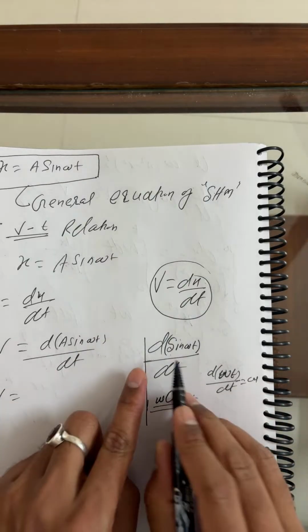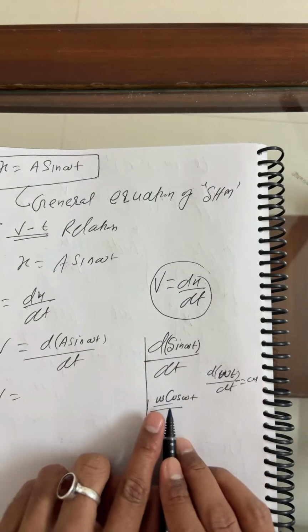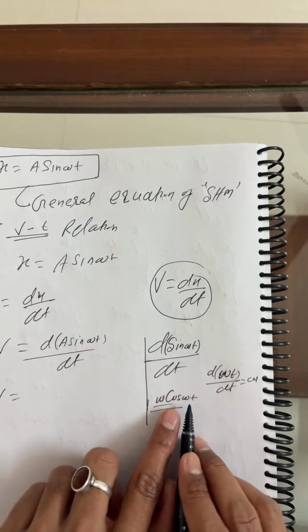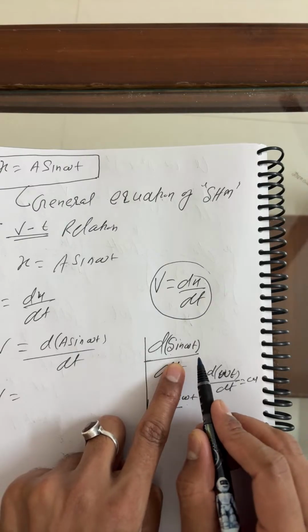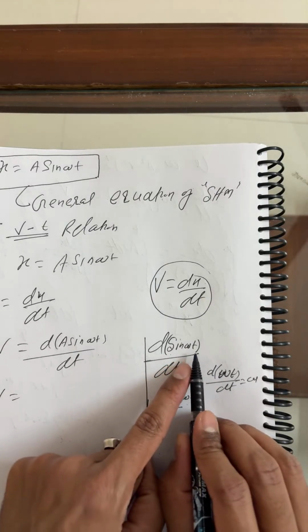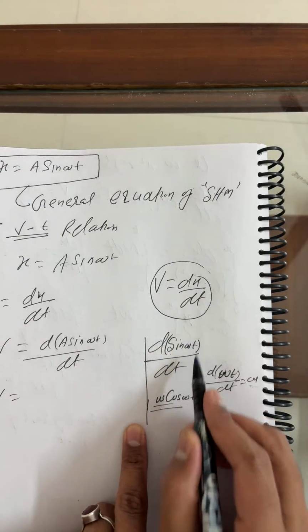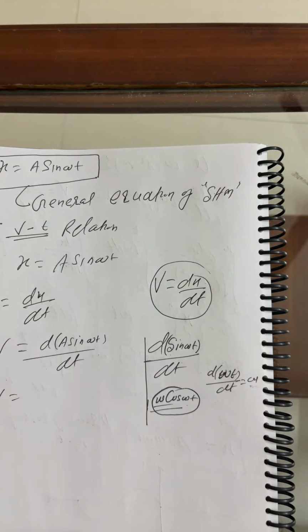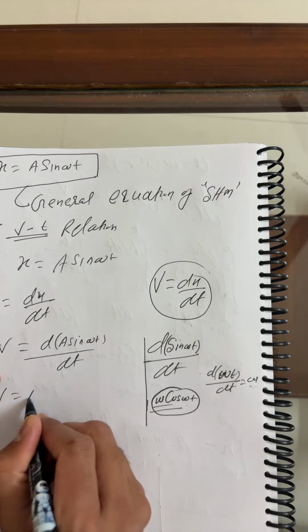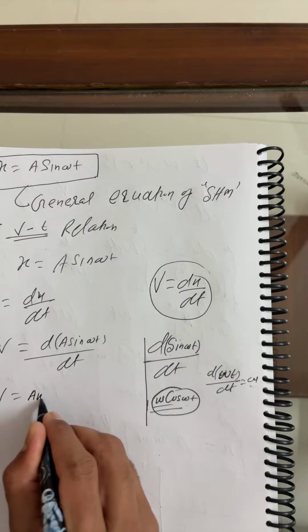What is the chain rule? For the differentiation of sin omega t, first differentiate sin, which equals cos, writing the entire function as it is. Then differentiate the secondary function, omega t, which gives omega. So finally the differentiation of sin omega t is omega cos omega t. Here A is a constant, so A will come out, and omega is also a constant, so it will come out here.